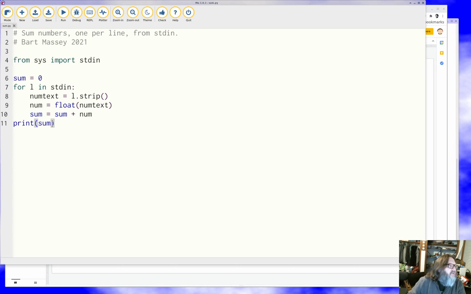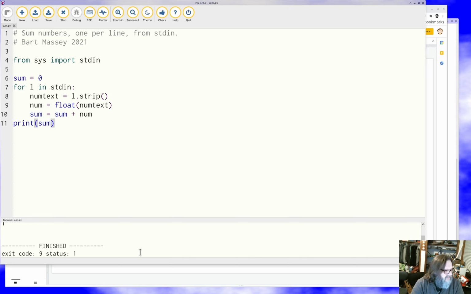Let's see what it does when we run it. Let's run it. And it's asking us for numbers. How about 3 plus 2 plus 1? And then we have to figure out how to tell it that we're done inputting numbers. That's an interesting question. I'm going to guess this. Yes. There's a thing called Control D, which lets you end the input. Well, but no, it crashed. It didn't finish correctly.